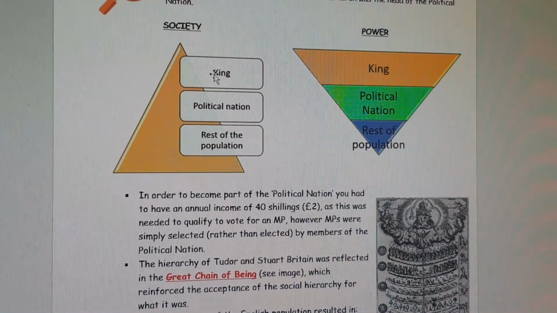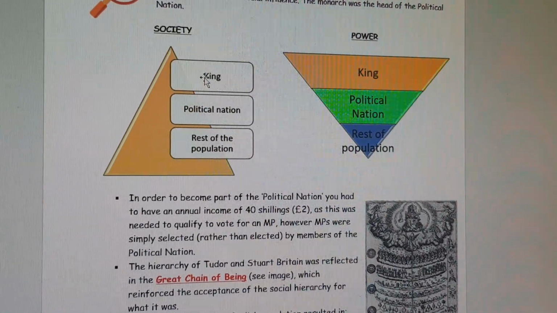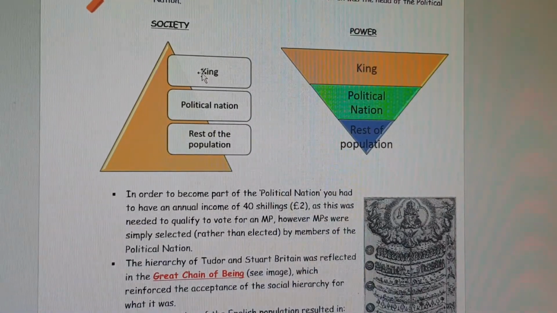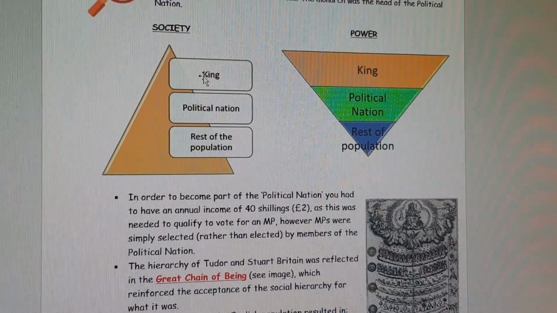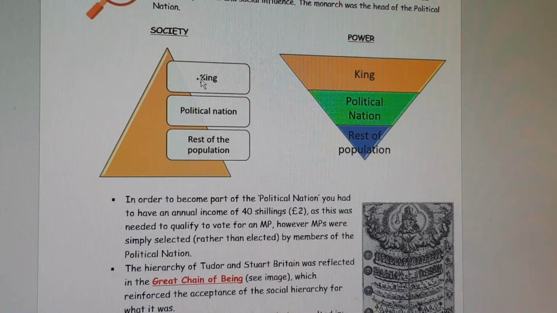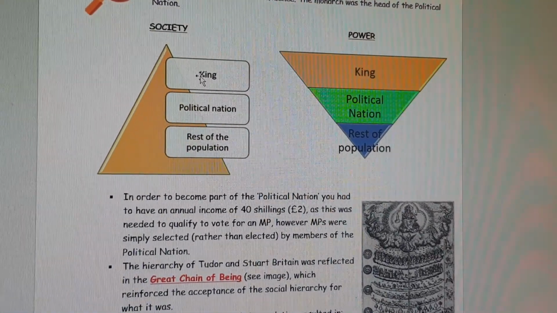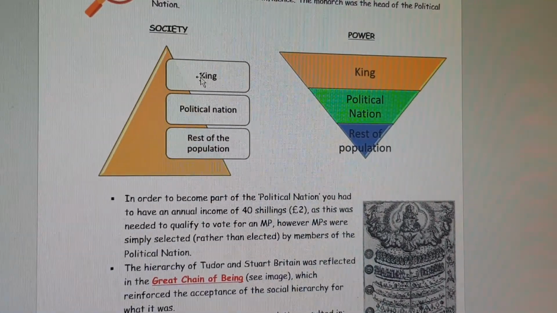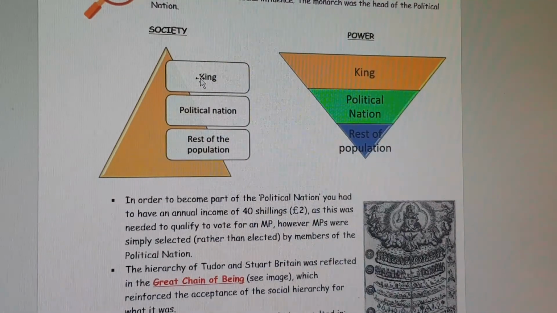In terms of power, though, the political nation refers to who holds that power. Whilst the rest of the population, the commoners, consist of the vast majority of those who live within Britain, they actually have very little political, social or economic power at all. This is mostly concentrated with the king, and the king then shares that wealth and power with the political nation, so the nobility and, to a lesser extent, the gentry. So the political nation purely looks at the structure of society and who holds that power.